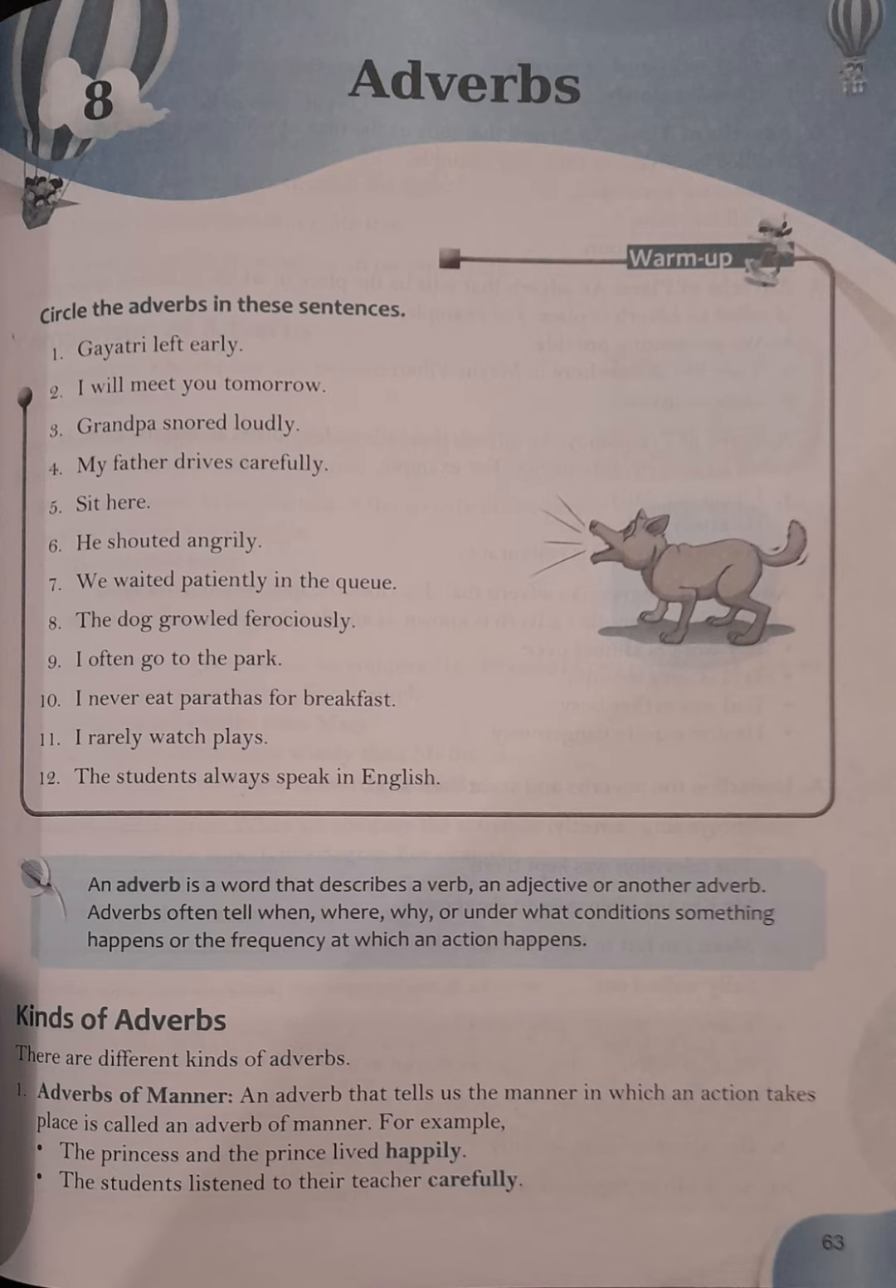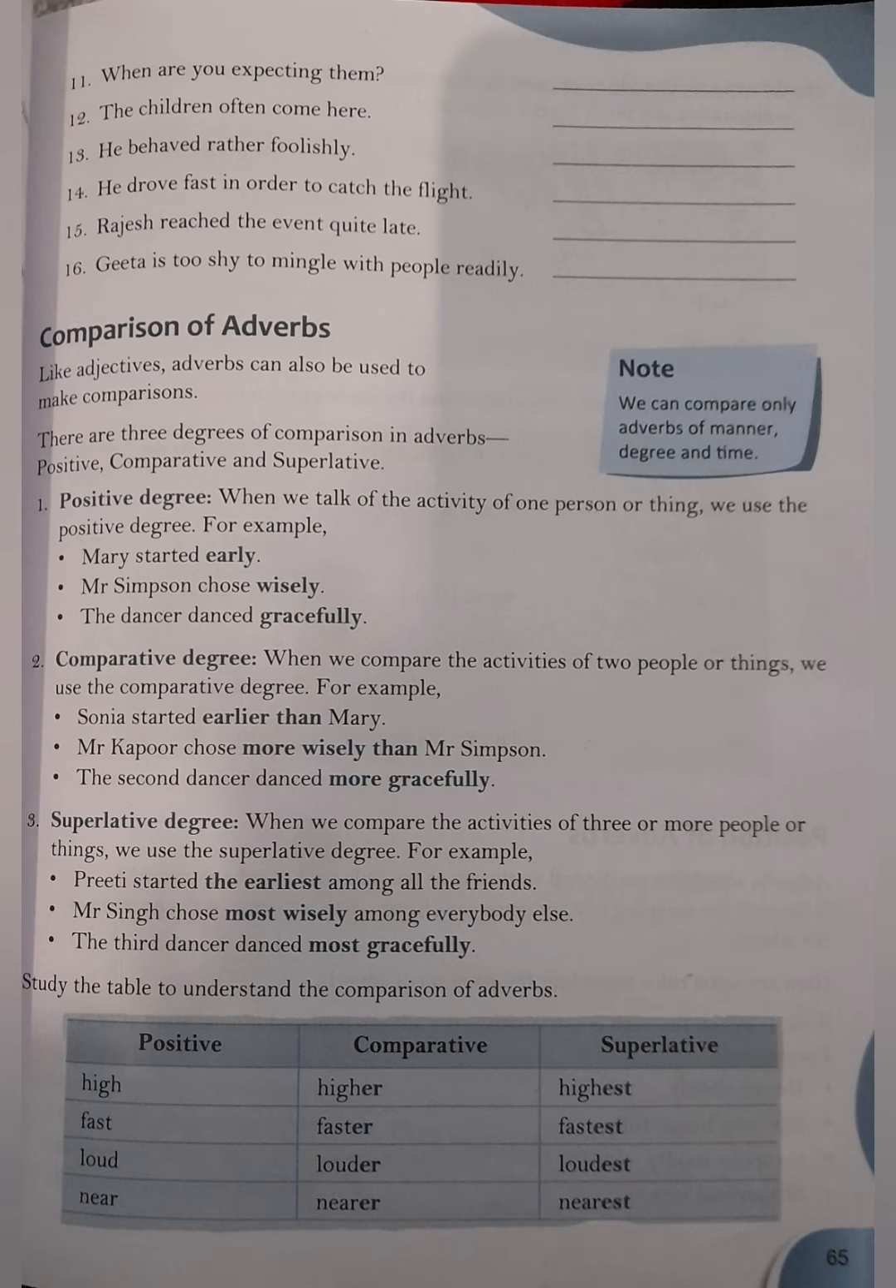I often go to the park. Often is adverb of frequency. I never eat parathas for breakfast. Never is adverb of frequency. I rarely watch plays. Rarely, again adverb of frequency. The students always speak in English. Always, adverb of frequency. Now let's do exercise A. Underline the adverbs and state their kind.